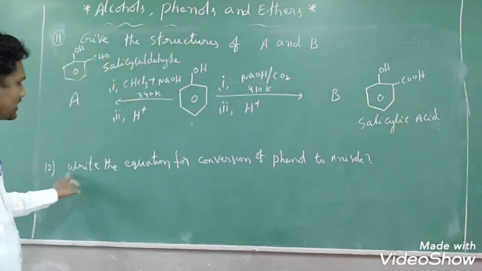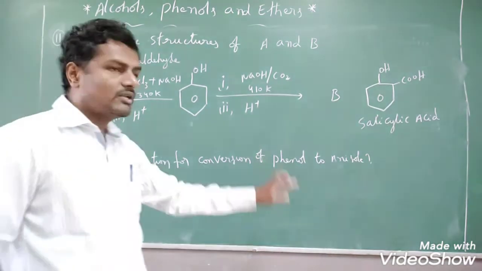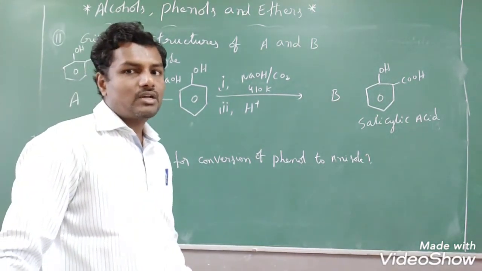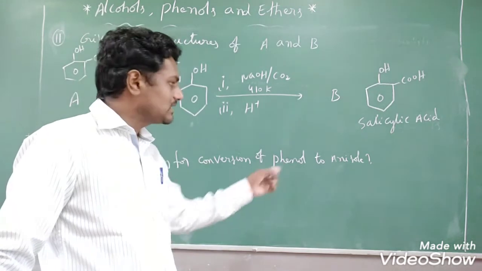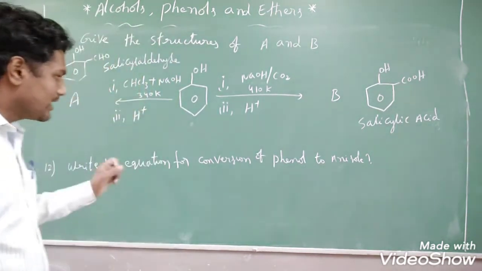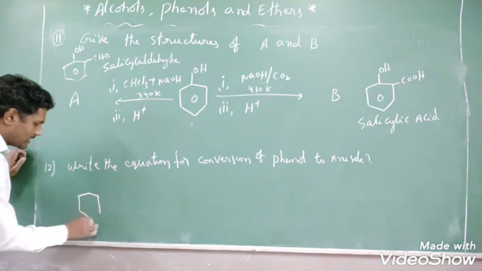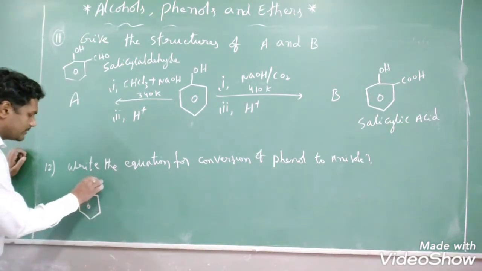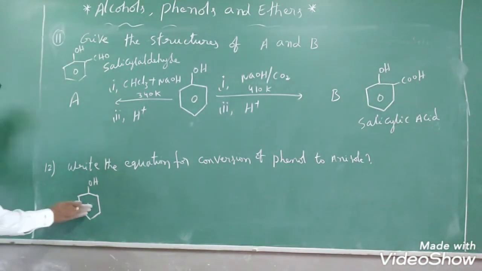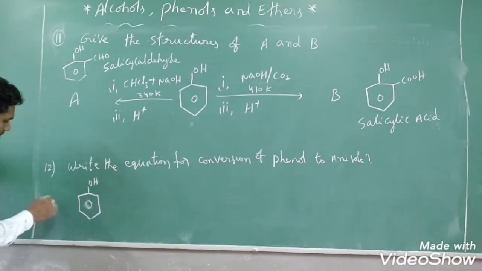Next question, you see that. Write the equation for conversion of phenol to anisole. Anisole is one of the ethers, so in ethers also you will get this. So what is this conversion? We will see that. Phenol: on benzene, if you take an OH group, then it becomes phenol, right? Everybody knows that.